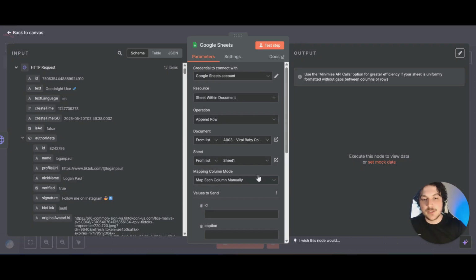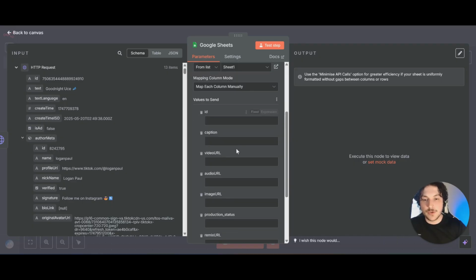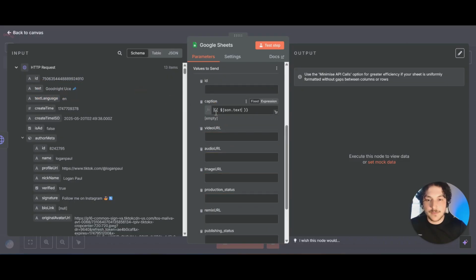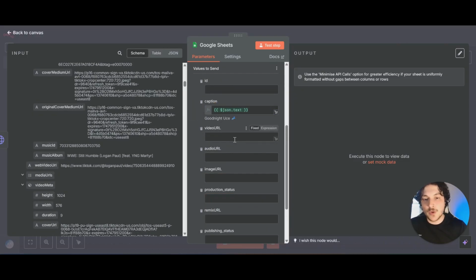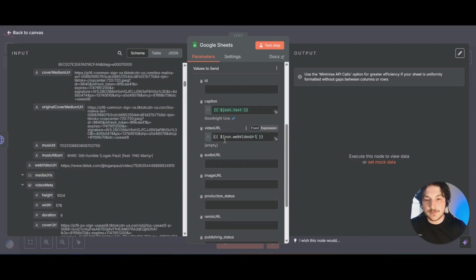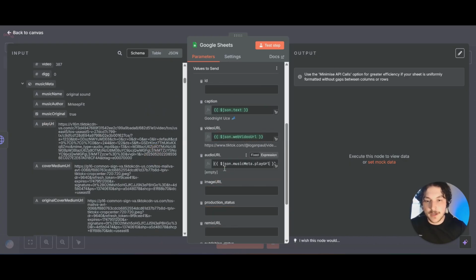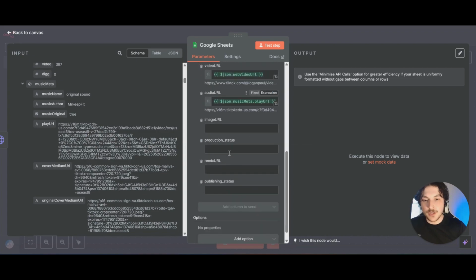And now we have to map each column. So if we scroll down, and now for caption, we're just going to grab this text right here and drag it in. For video URL, we're going to come over here to the left to web video URL, drag that right in. And then for audio URL, we're going to come right over here to play URL, drag that right in. Then scroll down to production status and set this for production.